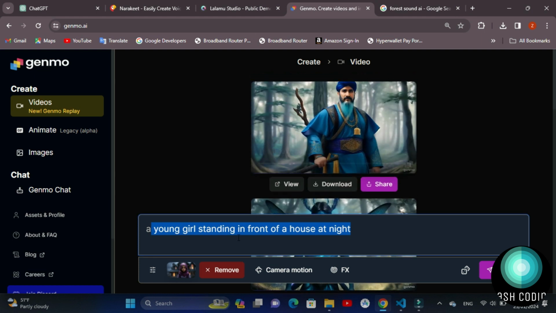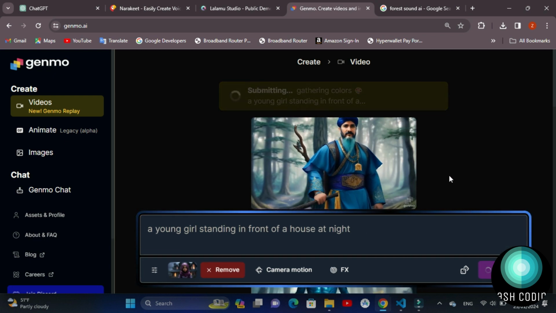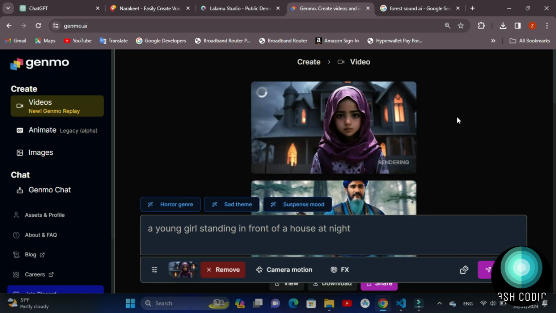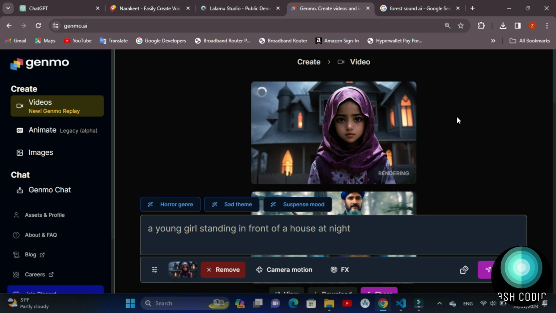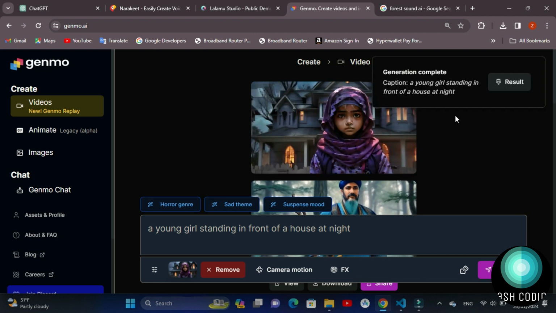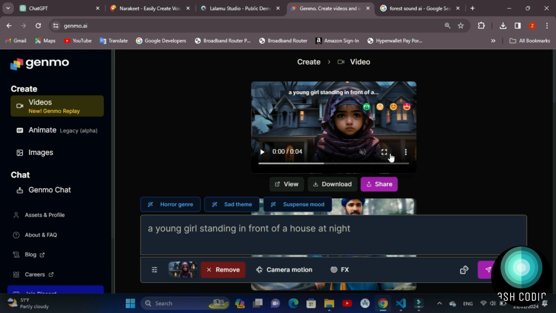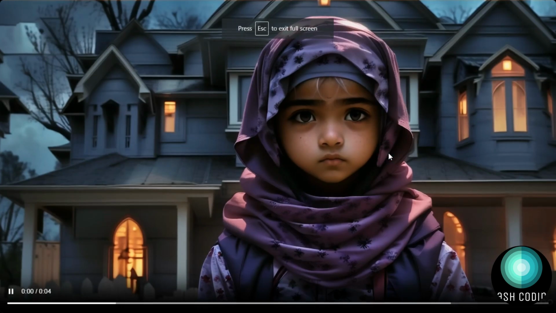And when it's uploaded successfully, click Submit. Wait until the image to video is generated. As you can see, the image to video has been generated successfully. Let's view it in full screen mode.